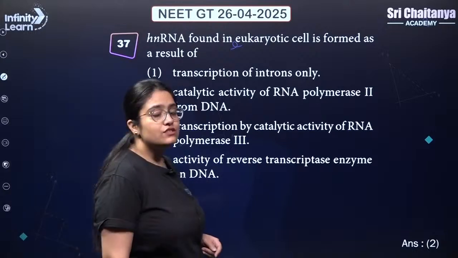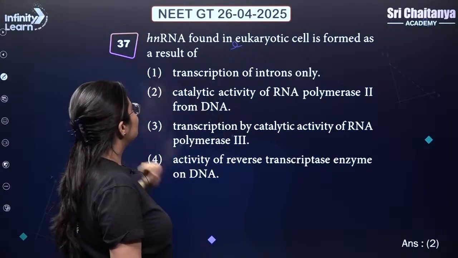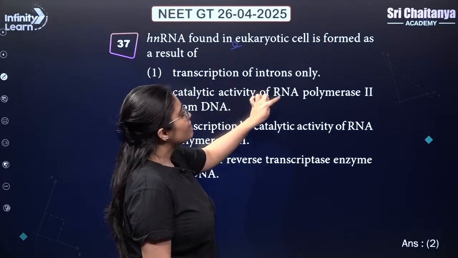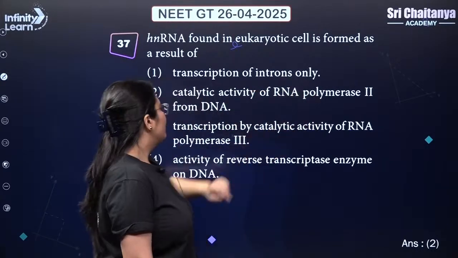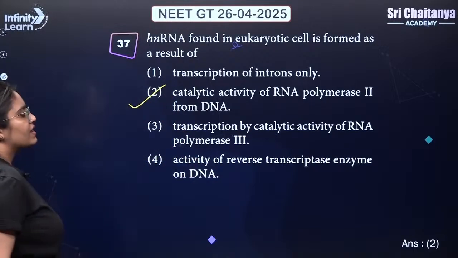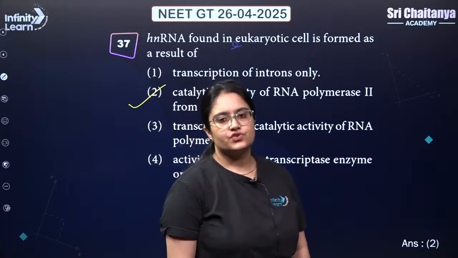HnRNA is found in eukaryotic cell is formed as a result of. So it is formed because of the catalytic activity of RNA polymerase 2 from DNA. So answer is 2. Catalytic activity of RNA polymerase 2 from DNA. Answer is 2, guys.